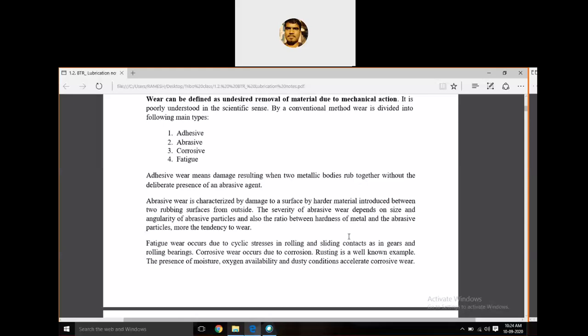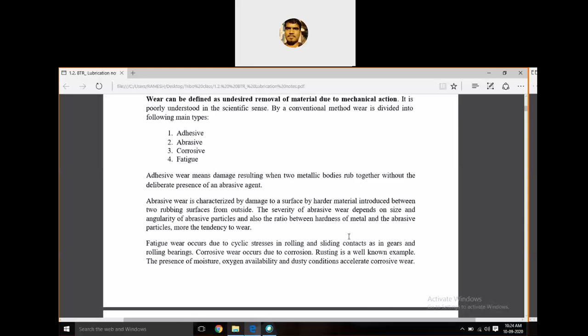First thing, what is an adhesive wear? Adhesive wear is the damage resulting when two metallic bodies rub together without the deliberate presence of an abrasive agent. Any abrasive particle present between the two meeting metallic surfaces will cause wear.